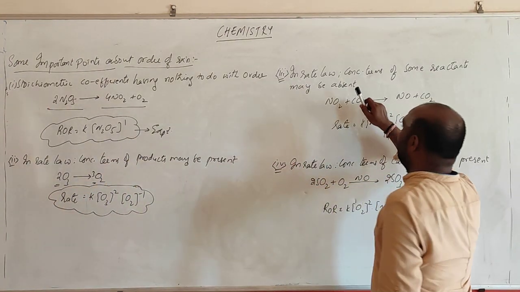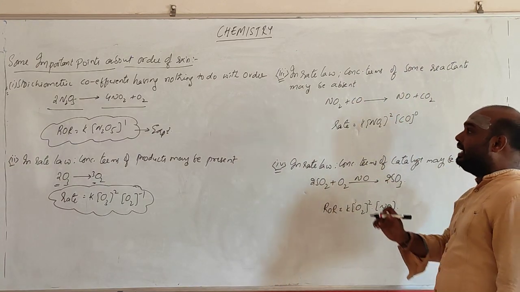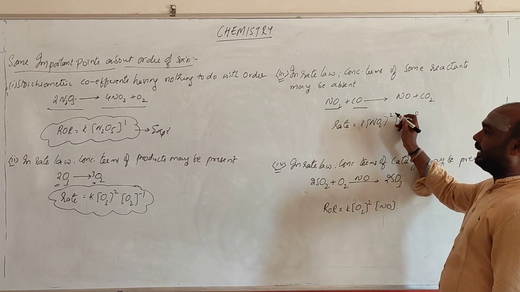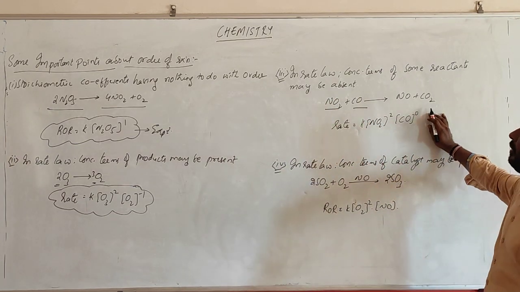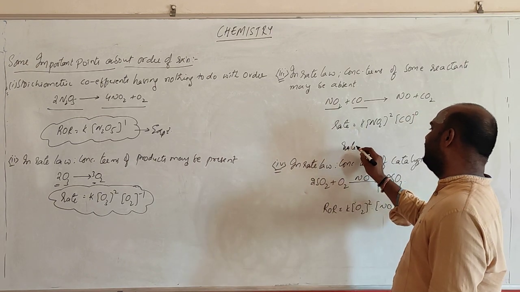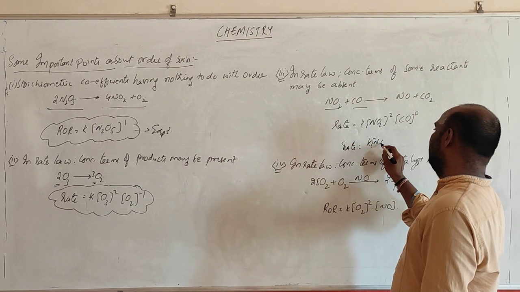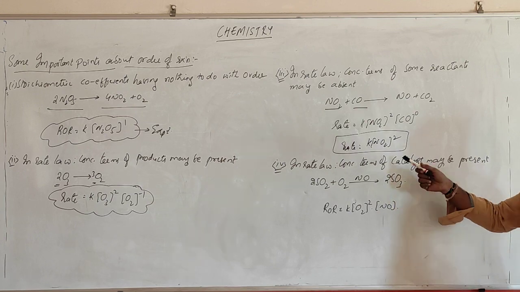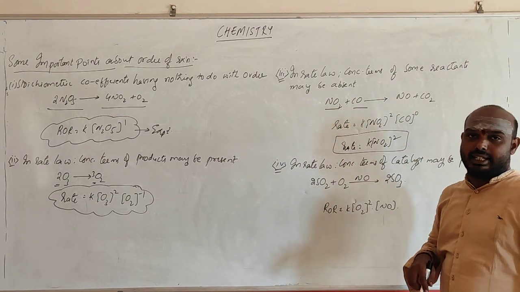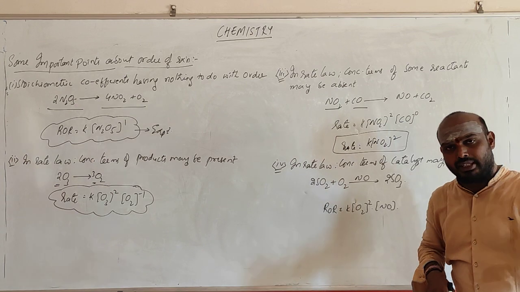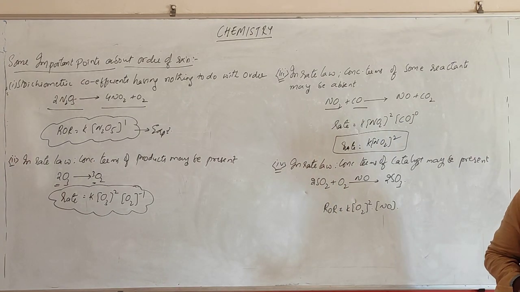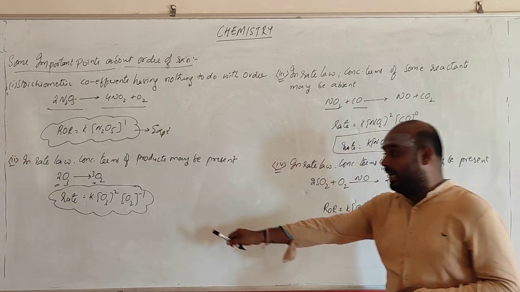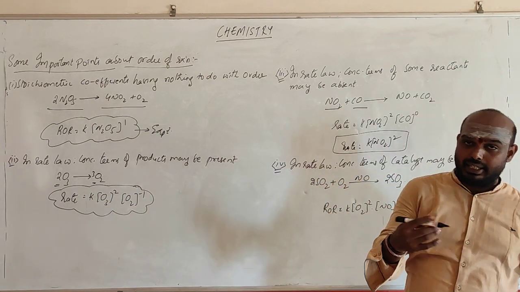See, if you go here in rate law, the concentration terms of some of the reactants may be absent. See, the reactants are here NO2 and CO. See, we are writing the rate as K into [NO2] whole power 2. See, stoichiometric coefficients are different. And [CO] whole power 0. That is equal to nothing but K [NO2] whole square, because everything power 0 is 1. So here the rate is independent of the concentration of the reactant CO. It is not necessary that it should compulsorily depend upon all the concentrations of the reactants. It may depend upon the concentration of the reactant or may not depend. Okay, sometimes we may be having product also in the rate equation.